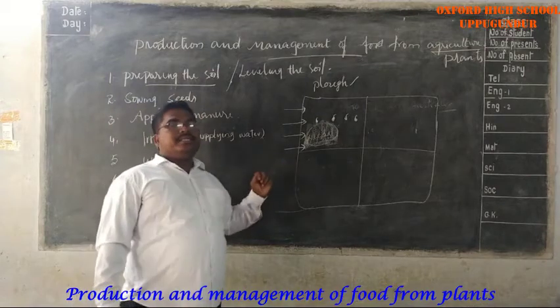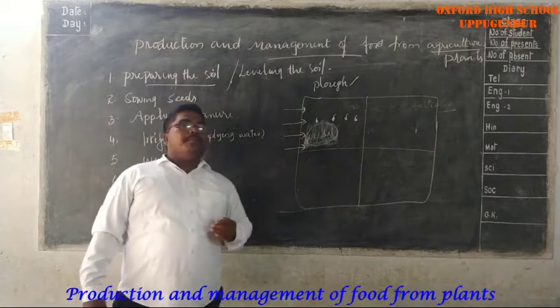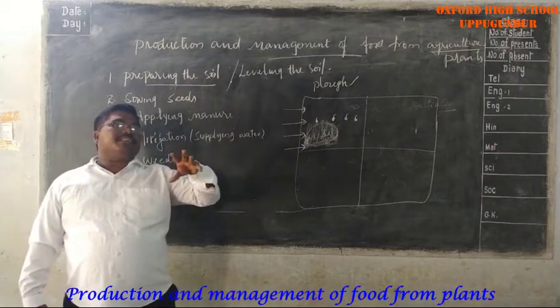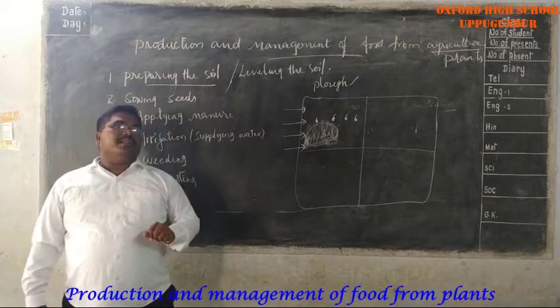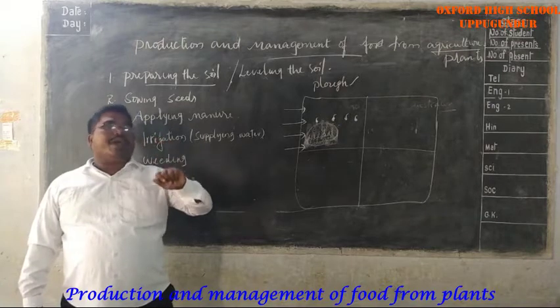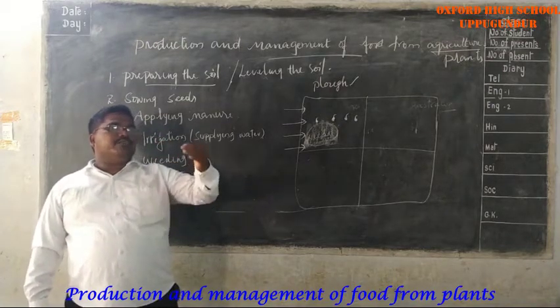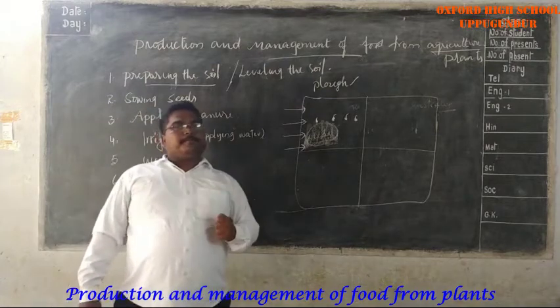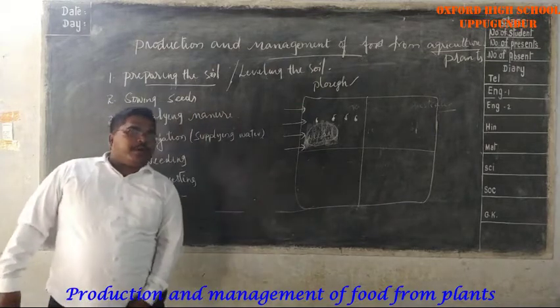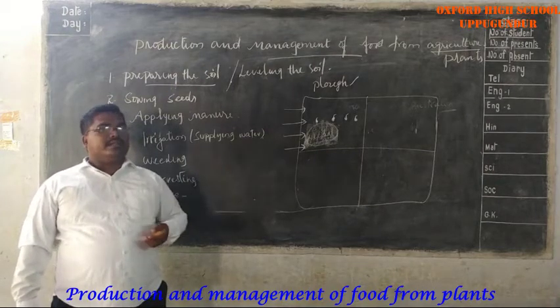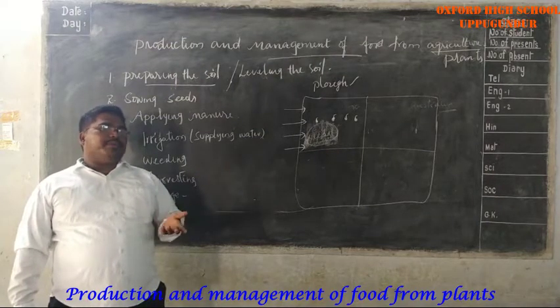Now come to the point: what is the importance of leveling the soil? Before growing the crop, leveling is very important because it makes the soil loosen for the free entry of air and water to each and every plant of the crop. The first point is the soil becomes loosen.